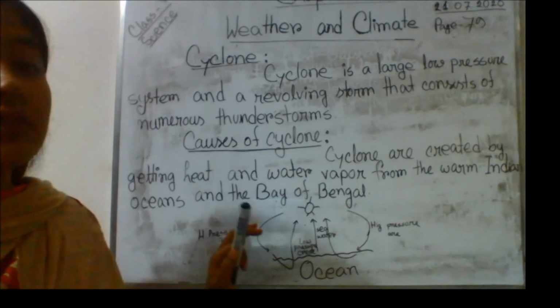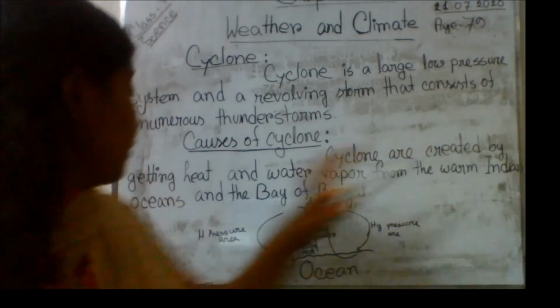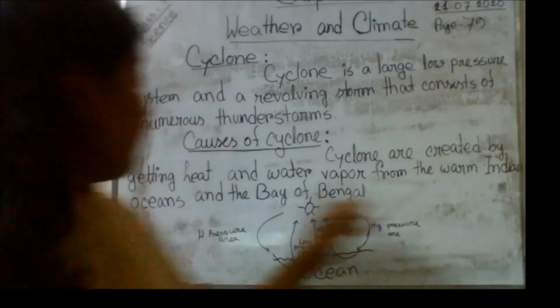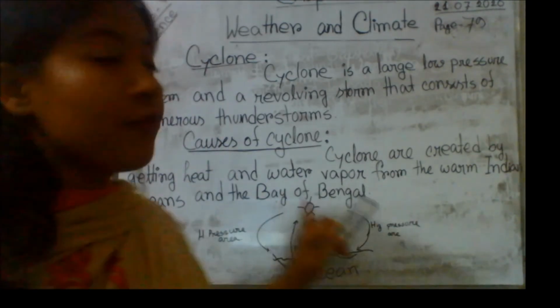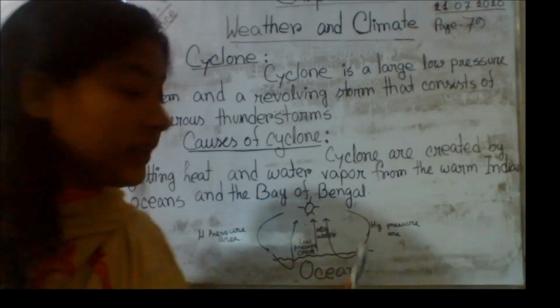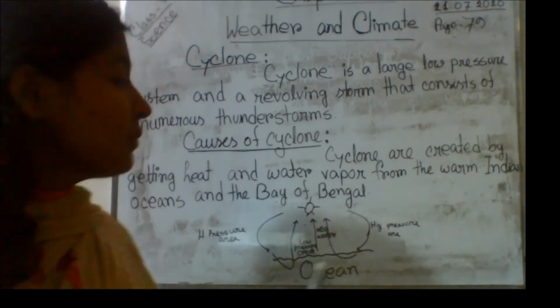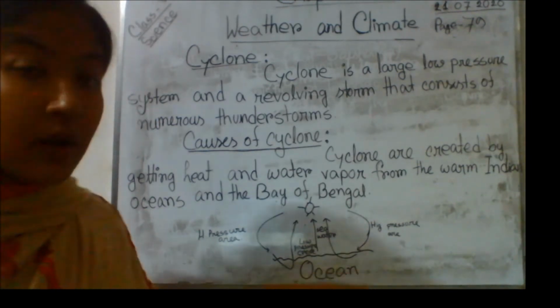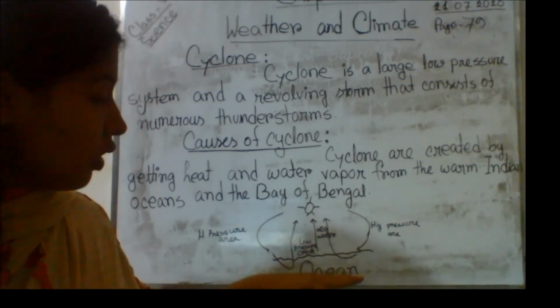And the reason of cyclone is, cyclones are created by getting heat and water vapor from the warm Indian Ocean and the Bay of Bengal. Here you can see a picture which can describe very easily how cyclones are created. This is the ocean sea level, or this is the ocean.